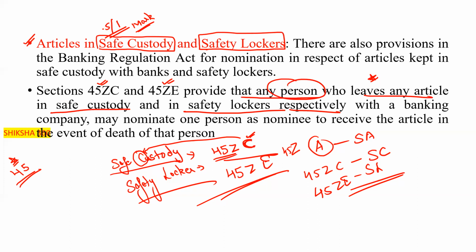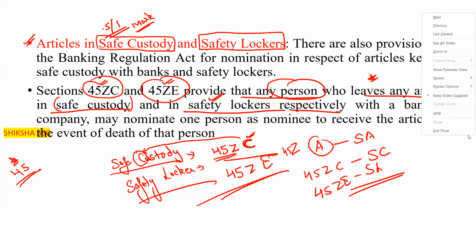Remember that 45ZC is for the safe custody and 45ZE is for the safety locker.